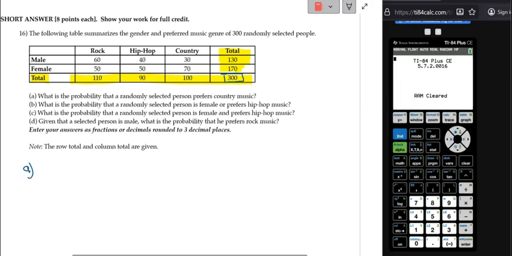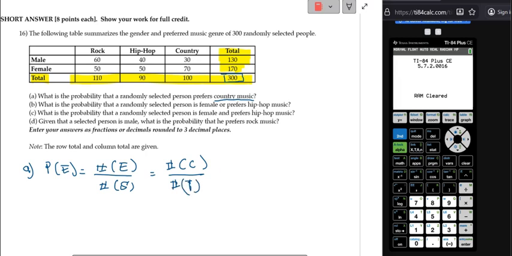Now, let's start with the first one, A. What is the probability that a randomly selected person prefers country music? The probability of any event is the number in that event divided by the number in the sample space. So in this case, we want the number for country music divided by how many in total.